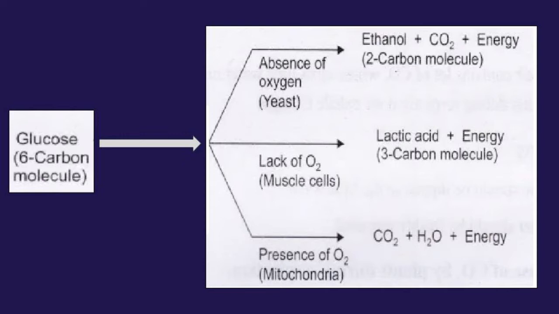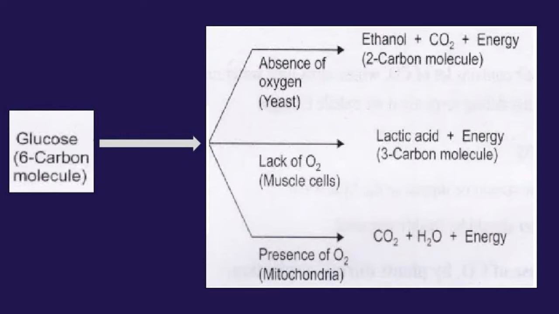Anaerobic respiration takes place in absence of oxygen, and the organisms are known as anaerobic organisms or anaerobes. Anaerobic respiration takes place in yeast or in some bacteria. In anaerobic respiration, glucose in absence of oxygen is converted into ethanol, carbon dioxide, and energy is produced in this process.